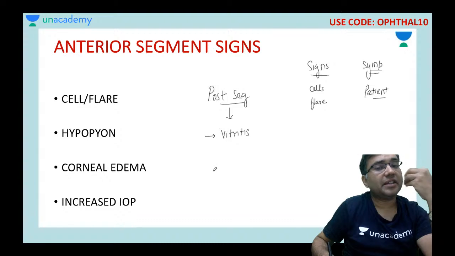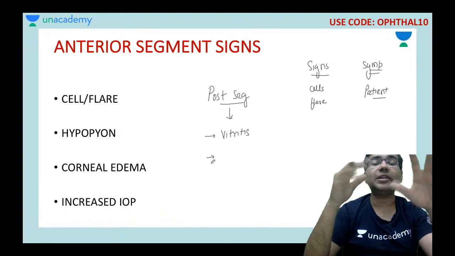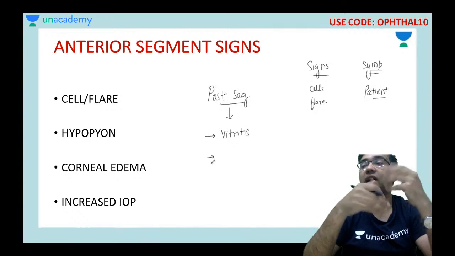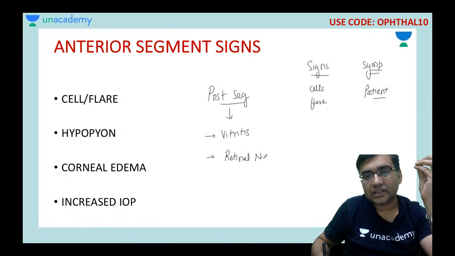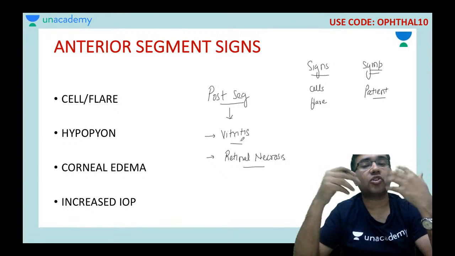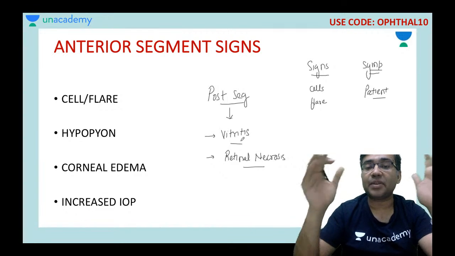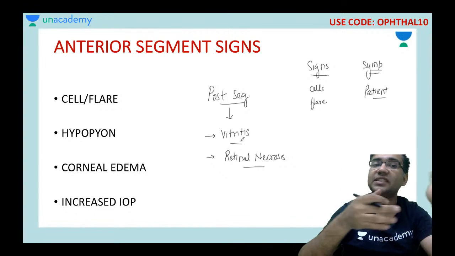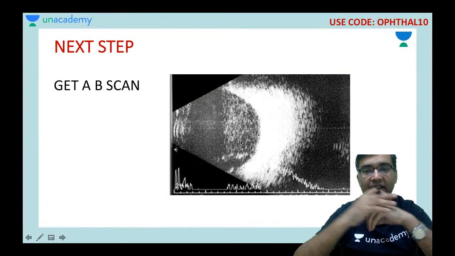And subsequent to the infection of the vitreous cavity, the patient may have changes in the retina. So there can be, in final stages, retinal necrosis. So that is why this disease is so important. It can basically spread to the retina and the choroid, and it can severely affect the seeing capacity of the patient. Okay, so these are the anterior and posterior main signs of endophthalmitis.